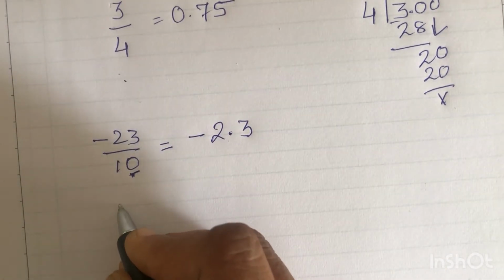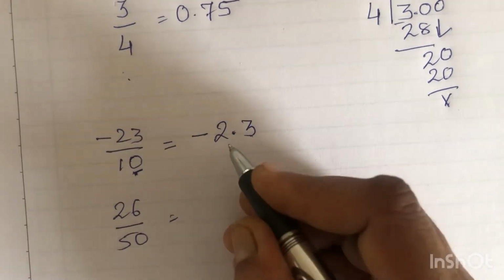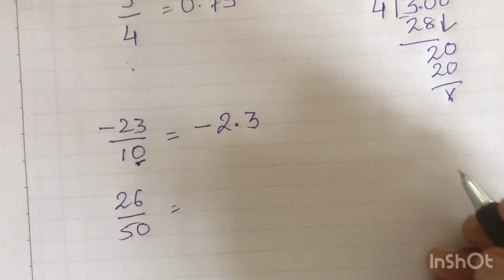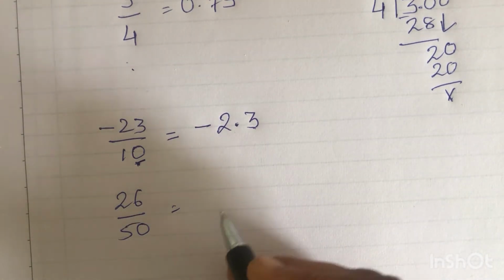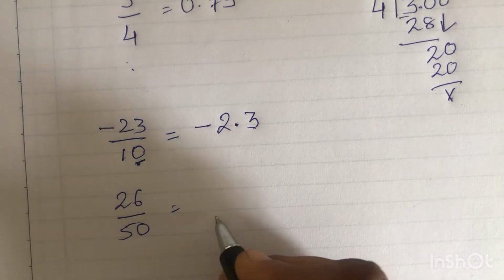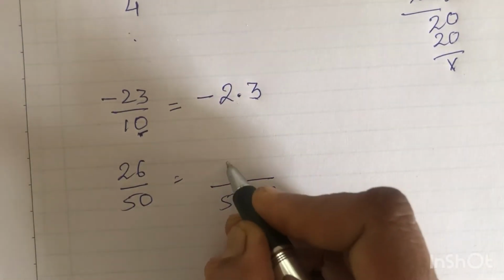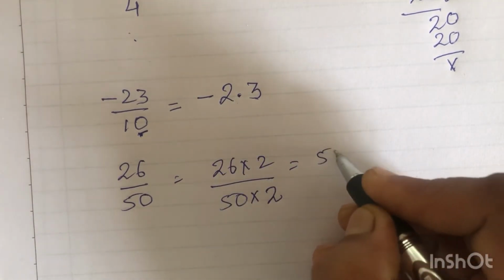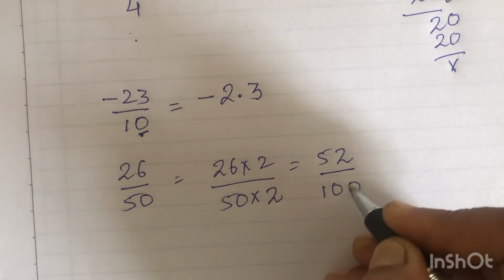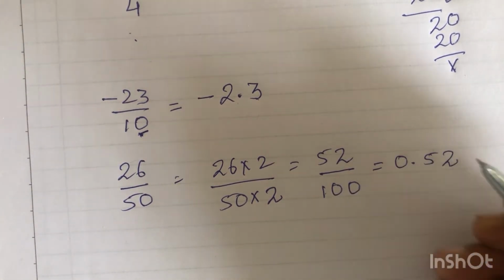If I have, say, 26 upon 50, and I want to express it in decimal form, then either I can do it this way: this is 50, so I can multiply the numerator as well as the denominator by 2. So here I will have 26 2s are 52 upon 100, which is one and the same as 0.52.